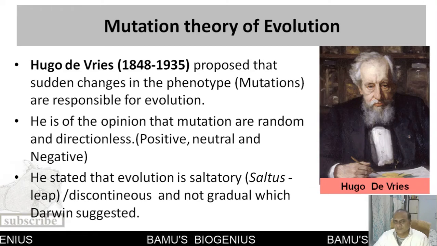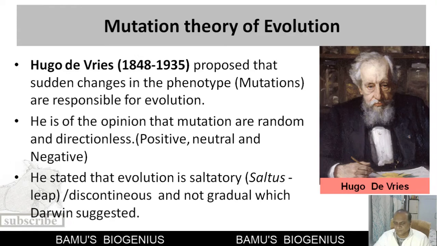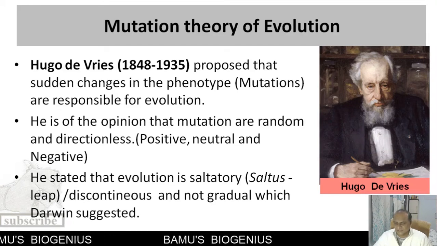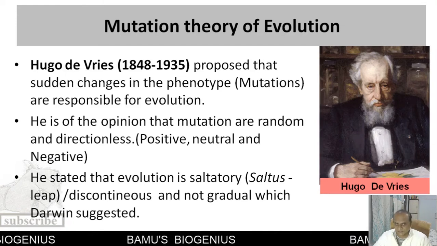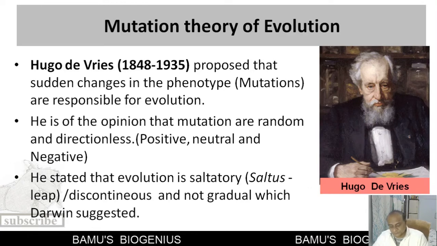What do you mean by saltatory? Saltatory means having a leap, or taking a jump. Saltus means a leap. So evolution is like taking a jump. So it is discontinuous, and it is not gradual as suggested by Darwin. So this is about the mutation theory of evolution.